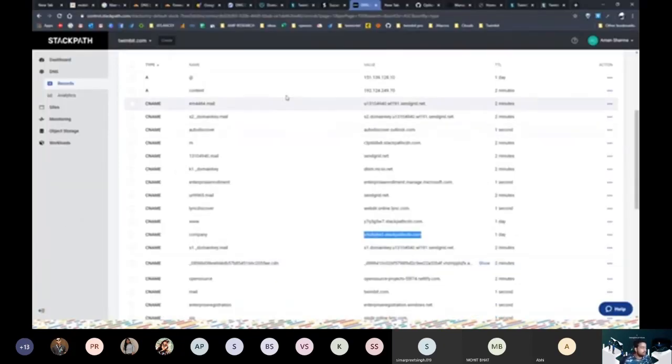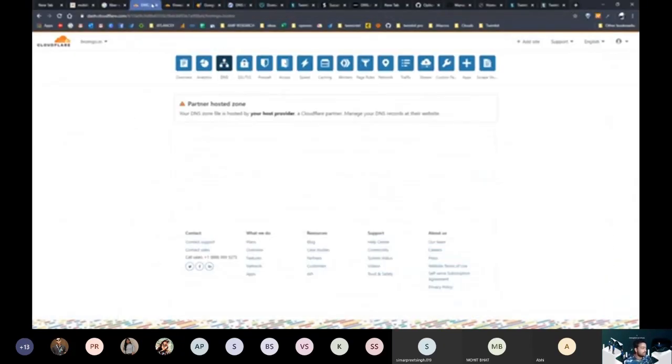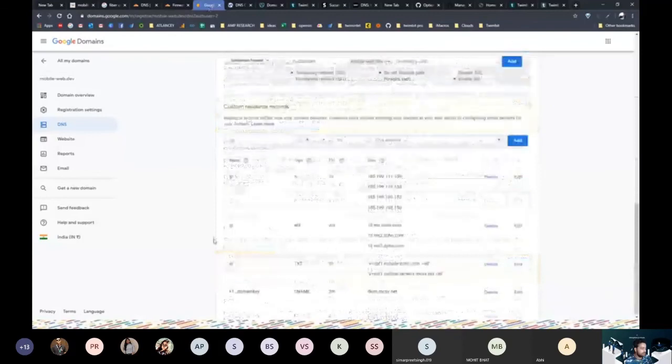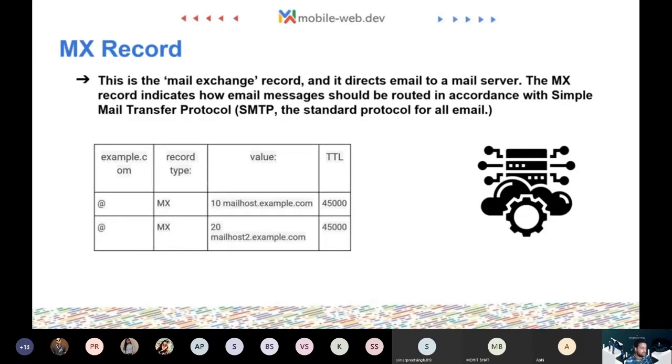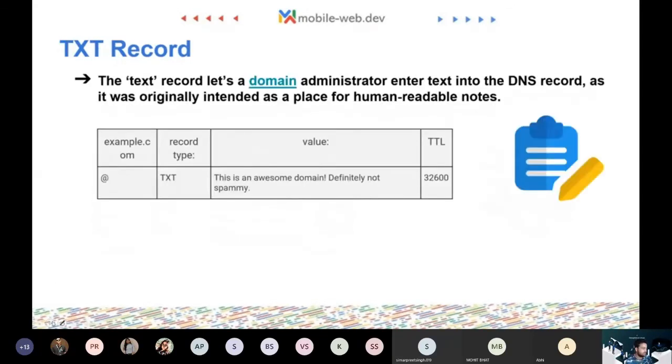For example, if I go back inside my Google Domains, you will see I have an MX record of Zoho. So all our emails will go from my website to zoho.com, and Zoho will be able to send and receive all these emails. That is why we use MX record for that. It can be different for G Suite or Outlook. So this is for emails.